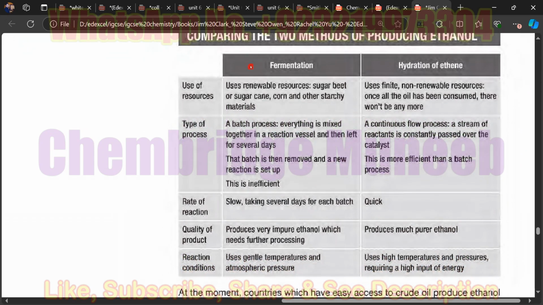Now you have to definitely learn these differences, because you will be assessed on this topic. What is the difference between fermentation and hydration? In the case of fermentation, you are using renewable sources. The renewable sources include sugarcane, sugar beet, etc., which you can grow in the fields. After using these resources, you can again grow them in the fields. Whereas in the case of ethene, you are using a non-renewable source, which is finite.